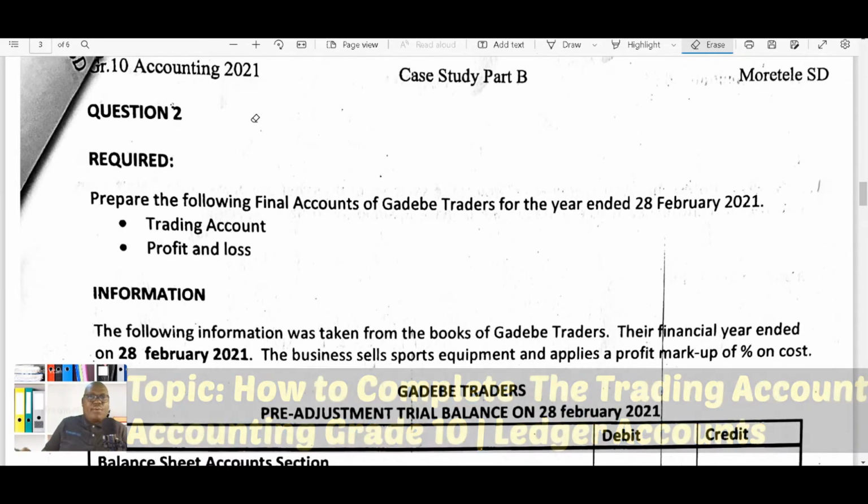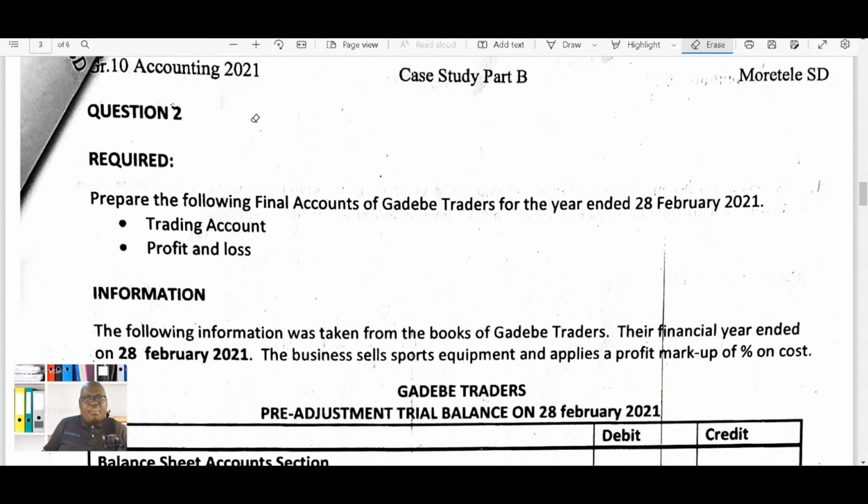Now here we are required to prepare the following final accounts. The first account that we have to prepare is the trading account, and the second one is the profit and loss account, and our financial year ends on 28 February 2021.